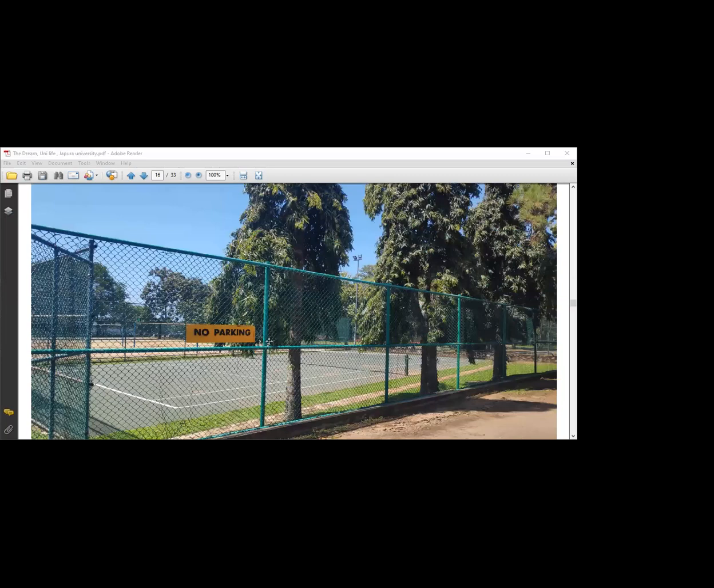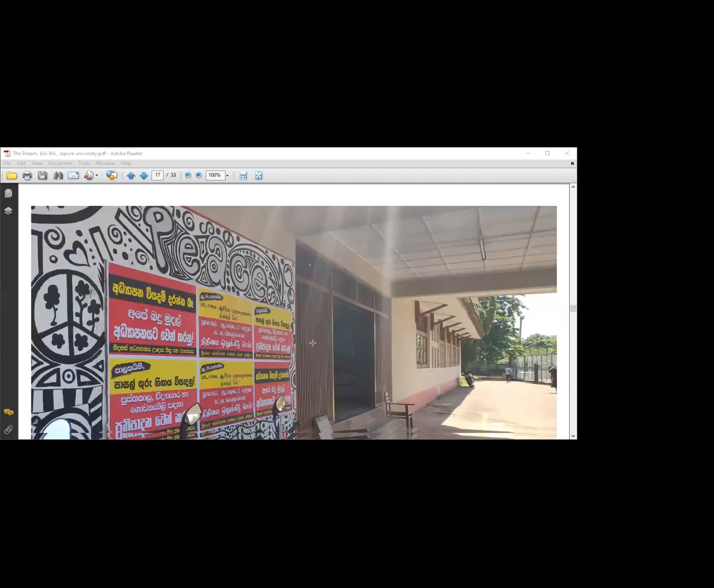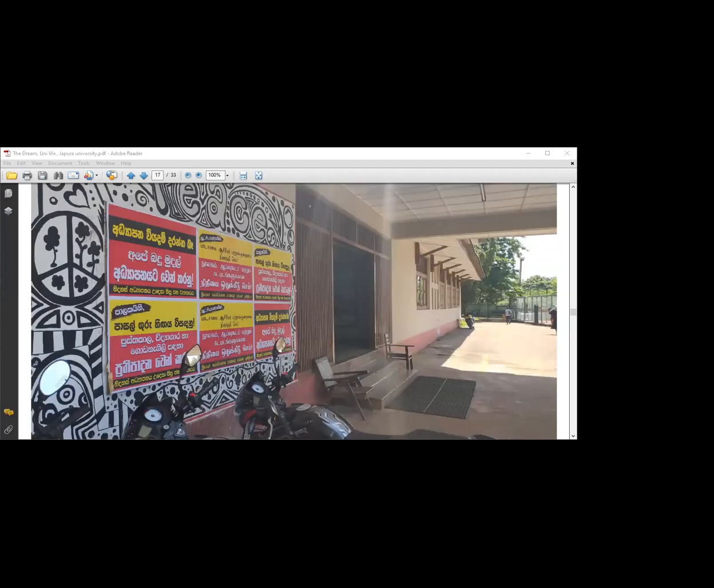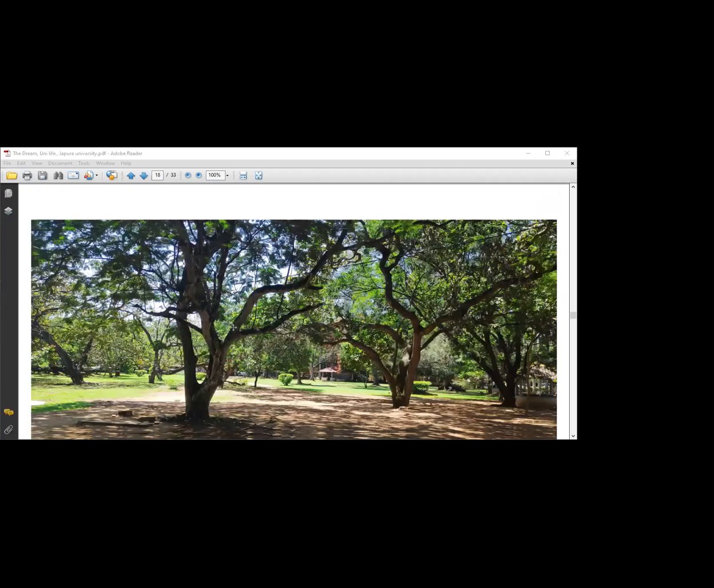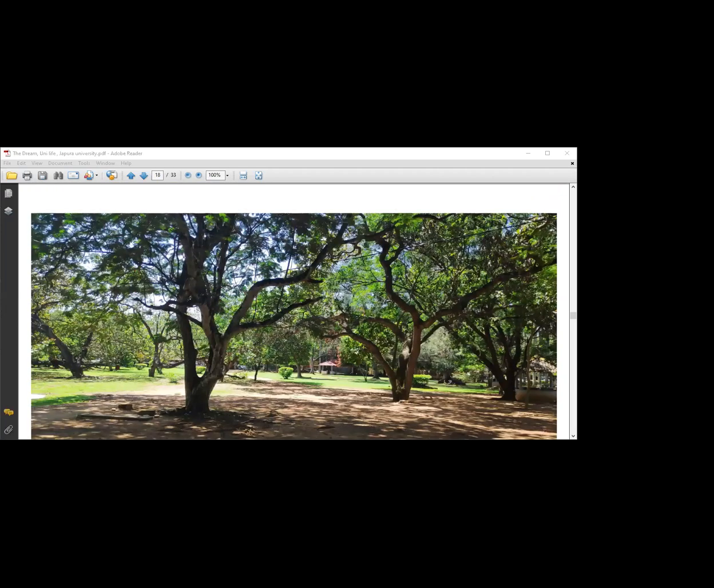This is a tennis court. You can get the tennis instruments from the gymnasium and you can play. If you know how, you can play. Otherwise, there's nothing to play. These are some political arenas.